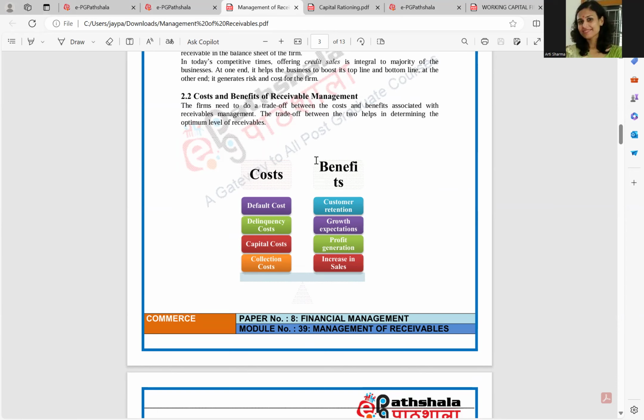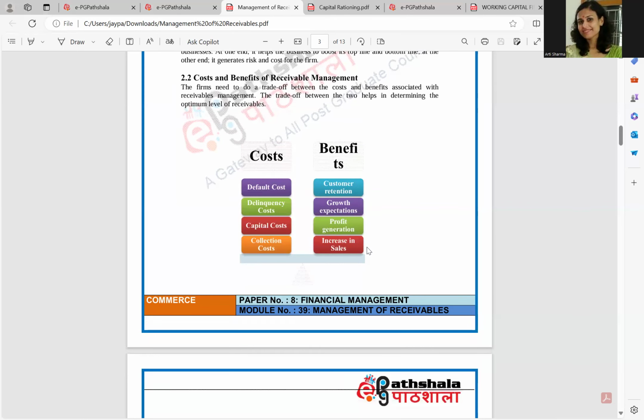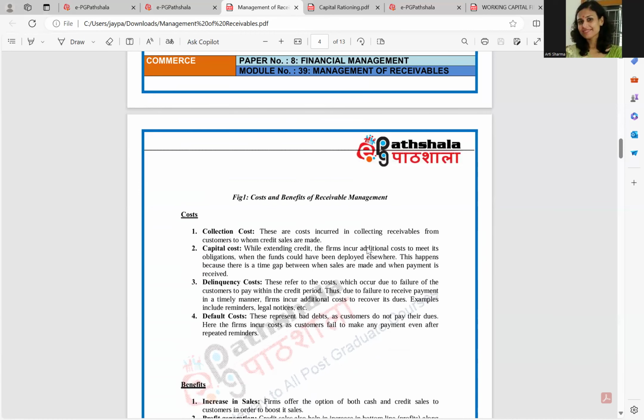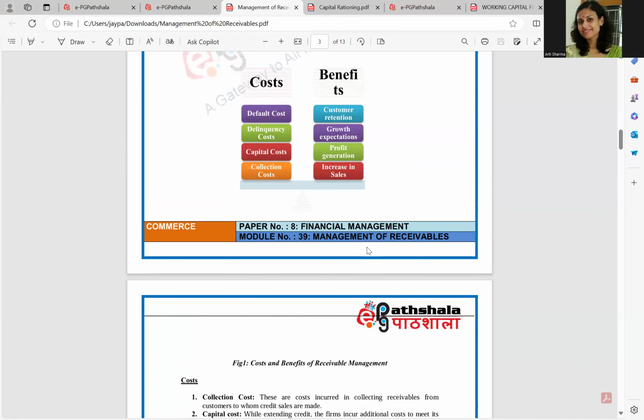So this trade credit, or we can say bills receivable, is used as a tool for customer retention, for growth of the business, for increasing more sales and profit generation also. So there must be a trade-off between the two. Too much receivable is very risky and costly for the firm because these receivables may be mismanaged or may get further converted into bad debts which are non-recoverable, non-performing assets.